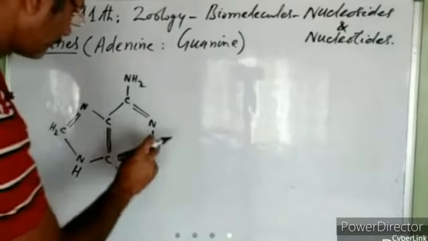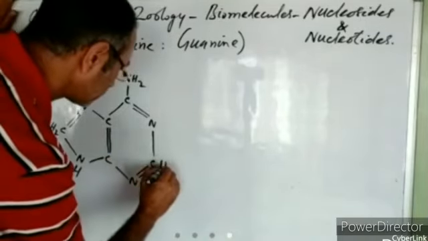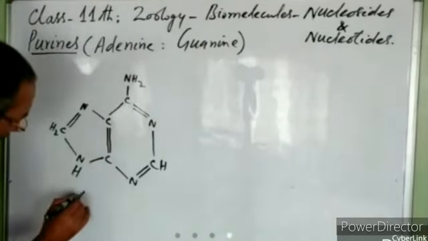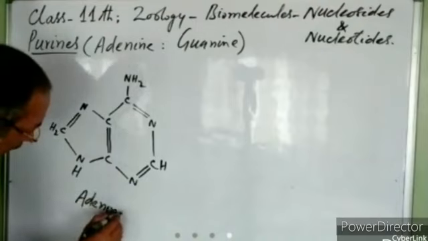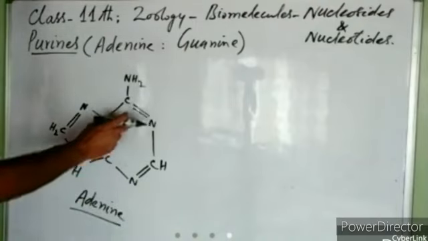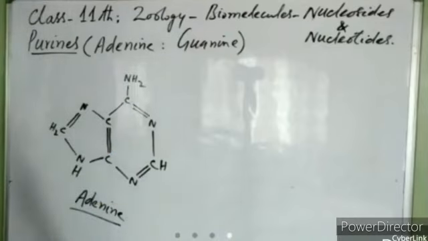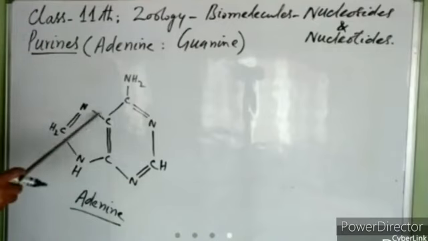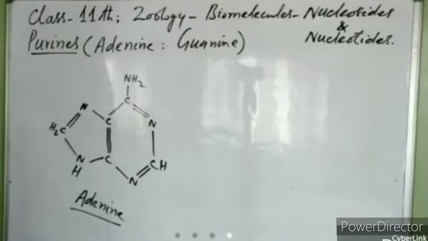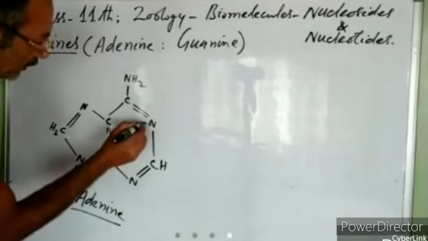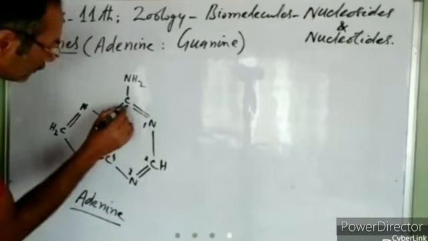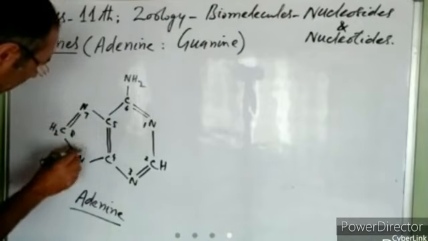Here is H. This is adenine. You can see this adenine. It is formed of two cyclic groups. It has got two cyclic rings. This ring of adenine is known as a pyrimidine ring. And this ring is known as an imidazole ring, right? So you can see it has got nitrogen at position 1, this is position 2, this is position 3, 4, 5, 6, 7, 8, and 9, right?